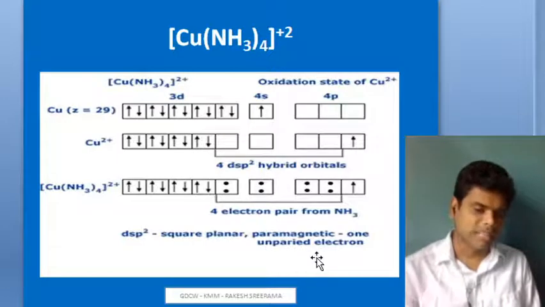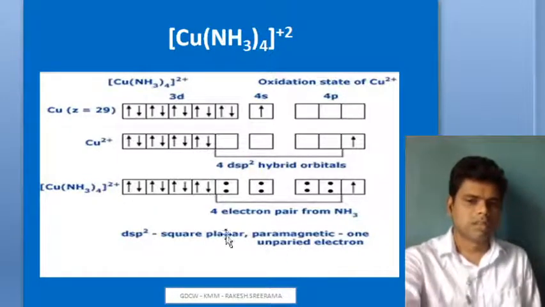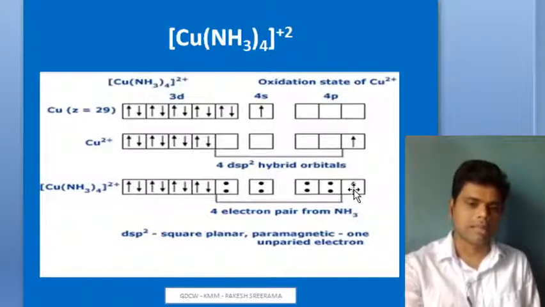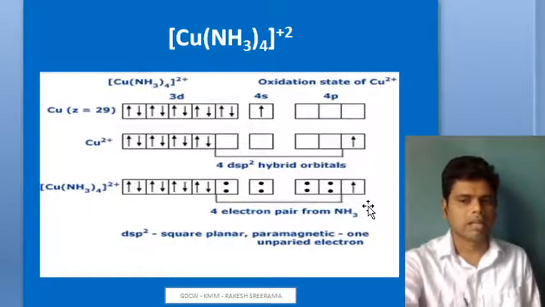And it is a paramagnetic complex. Guess why it is a paramagnetic complex? In d all electrons are paired up, in s all electrons are paired up, in p electrons are paired up, and one unpaired electron is there here. Have a look at the one that we have shifted from 3d to 4p. This is the unpaired electron. If an unpaired electron is present, obviously the complex becomes paramagnetic, and we need to calculate its magnetic moment also.